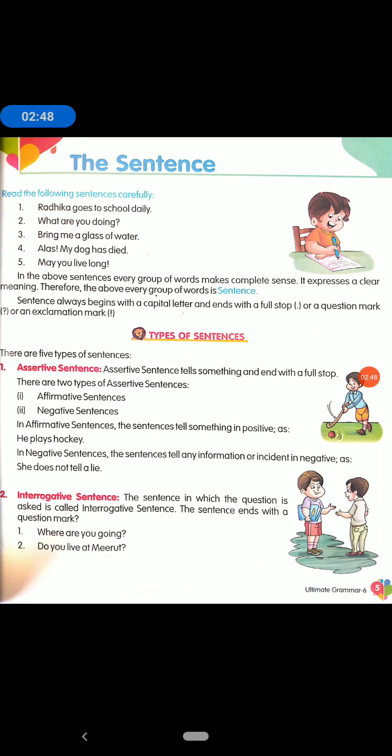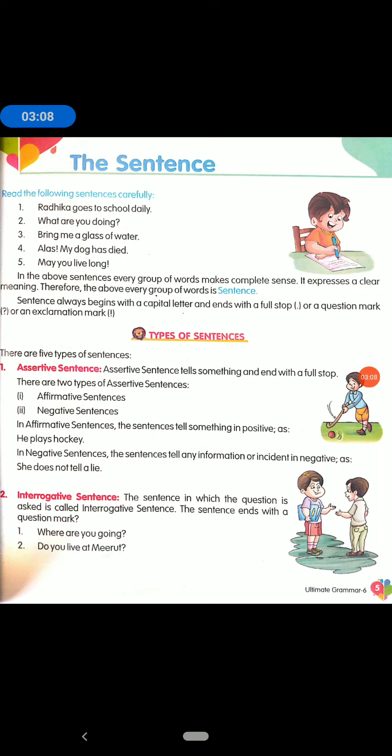Affirmative sentences tell something in a positive way, as in: he plays hockey. So it is a type of assertive sentence, and the sense is affirmative.